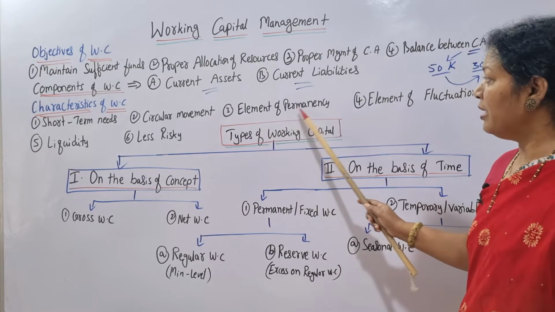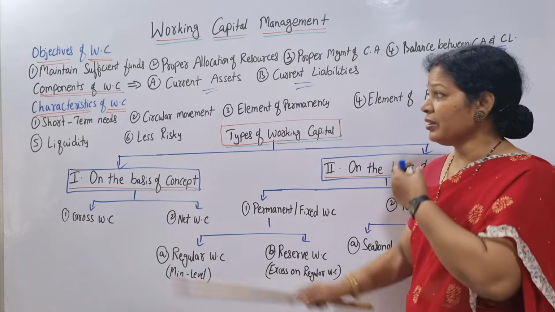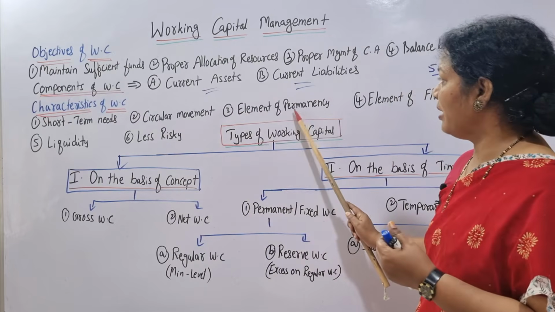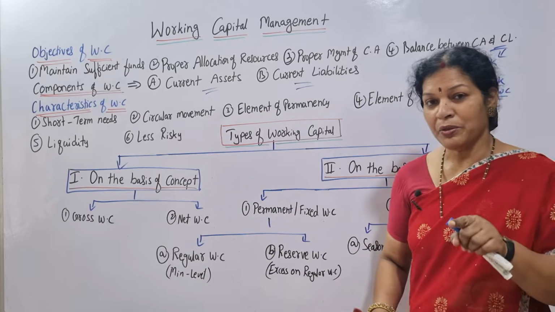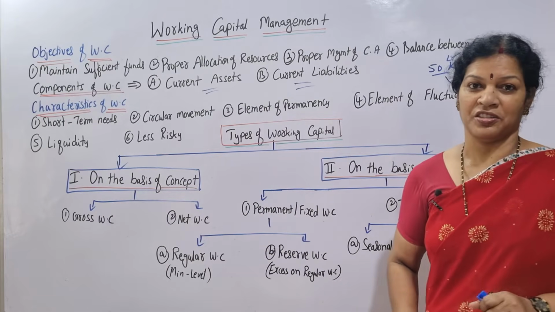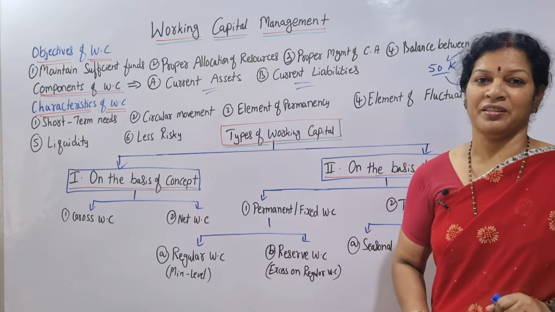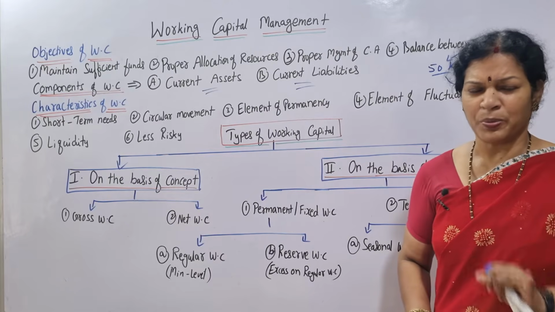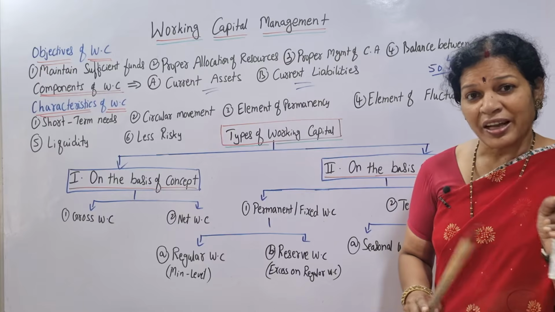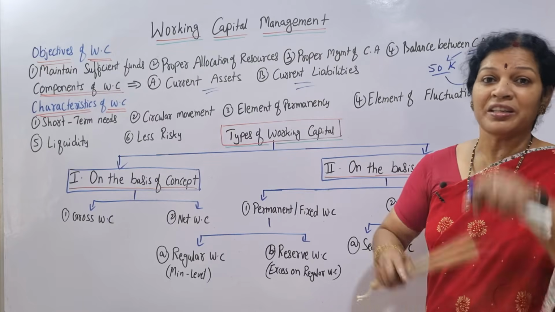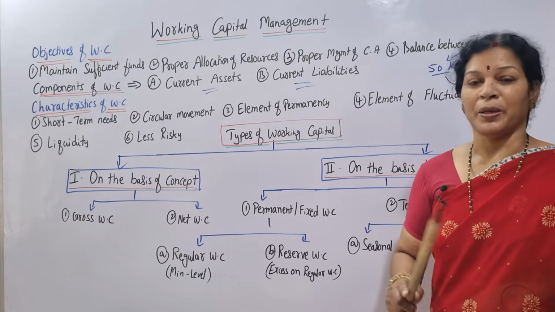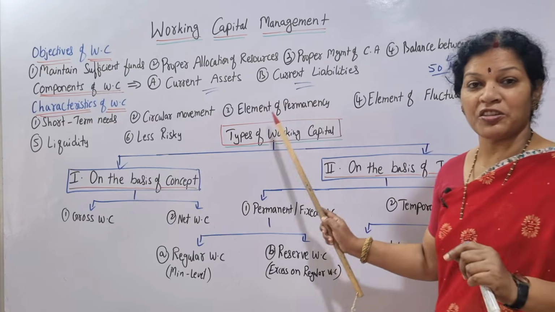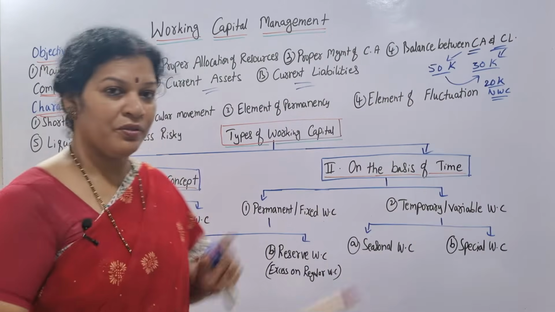And element of permanency. Here one important thing: the element of permanency means whenever you have some kind of transactions, these are permanent. So wages, every month you have to pay wages, transportation also. Such kind of expenses are permanent, it is the nature of regular payment. So for this kind of transactions you have to be careful, you have to handle it.